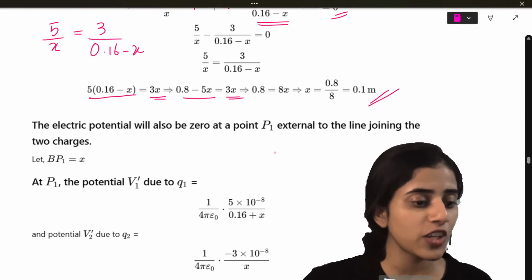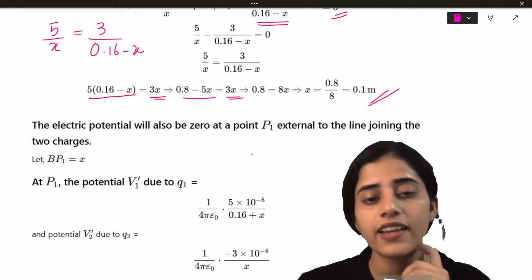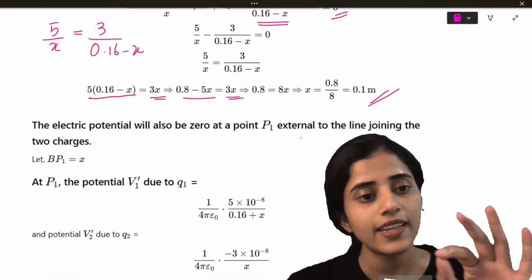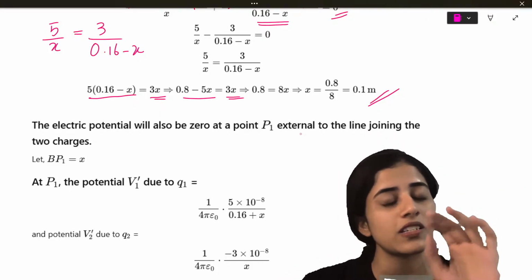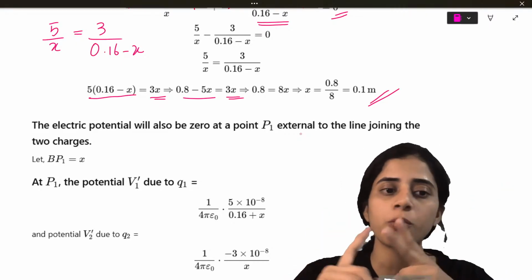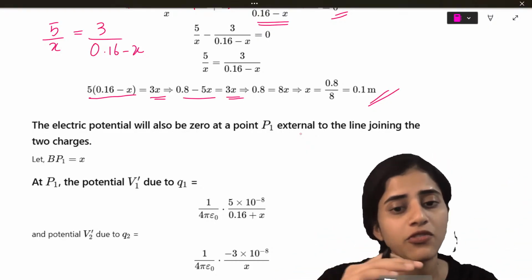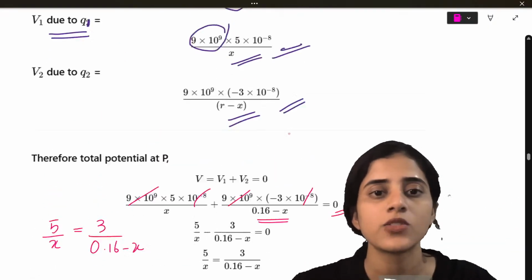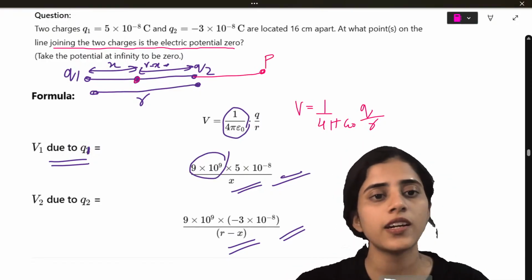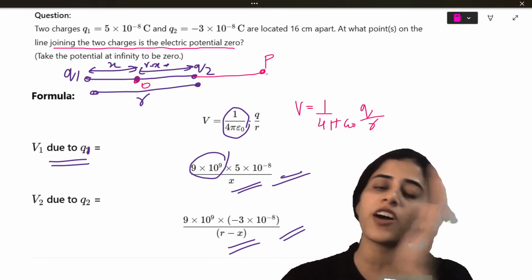But that is not the end of the question. What is the rest? The electric potential will also be 0 at a point P1 external to the line joining. The question clearly says the electric potential will be 0 at 2 points. The first point is at 0.1. Now, where will the second point be? We are going to assume that it is at a far off point, somewhere here. Here it is 0. We proved that. Now we have to find the second point, which is at a far off point.